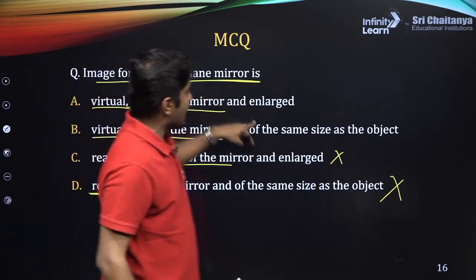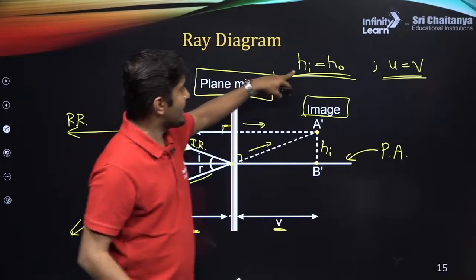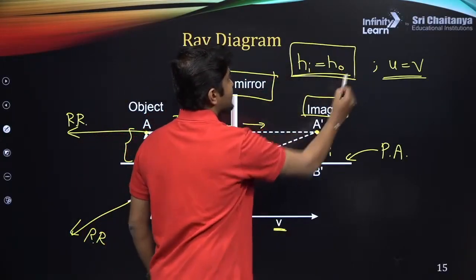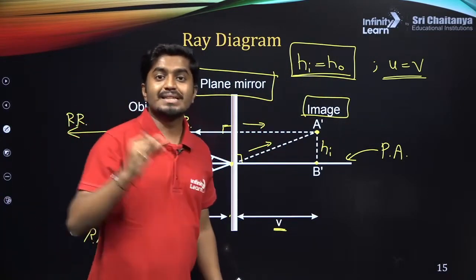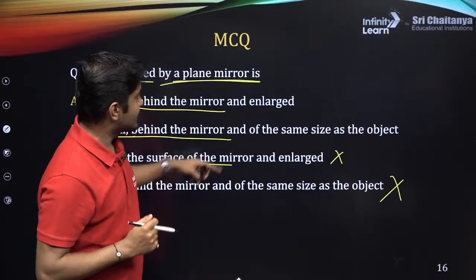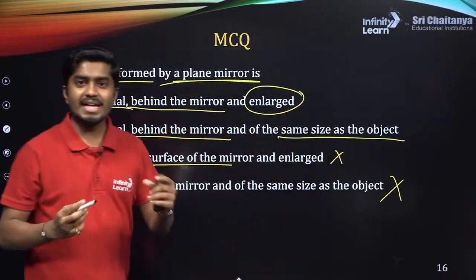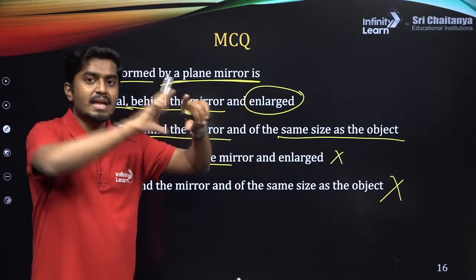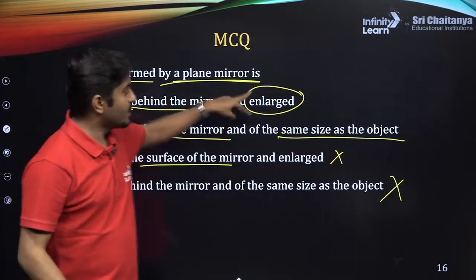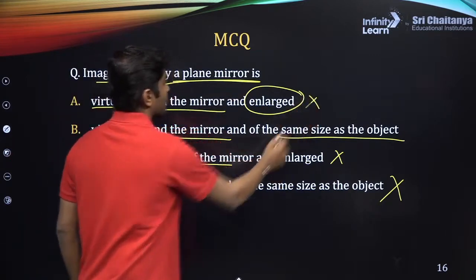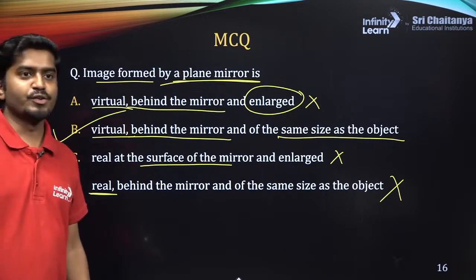Now, it is enlarged and same size as the object. So what did we say here? Height of the image is same as height of the object. So image and object are the same size, right? So this is correct. What is meant by enlarged? Enlarged means if the object is like this, the image will be like this. Image is getting enlarged. So that is not correct. So the correct option is option B. Awesome. Nice, all of you.